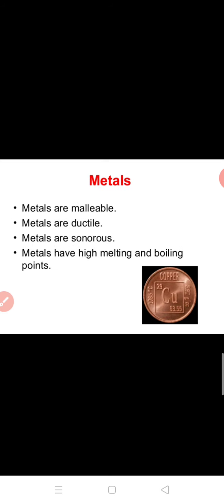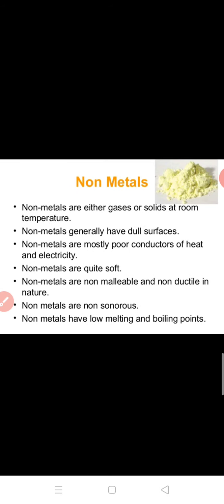They are malleable. All of you know what is malleability. Their ability to be beaten into sheets. They are ductile. That means they can be converted into thin wires. And metals are sonorous. What does that mean? They are sound producing. अगर हम उनको हिट करेंगे they will produce sound. And metals have high melting and boiling points. You already had studied about this. Now these are some properties of non-metals. They are either gases or solids at room temperature.